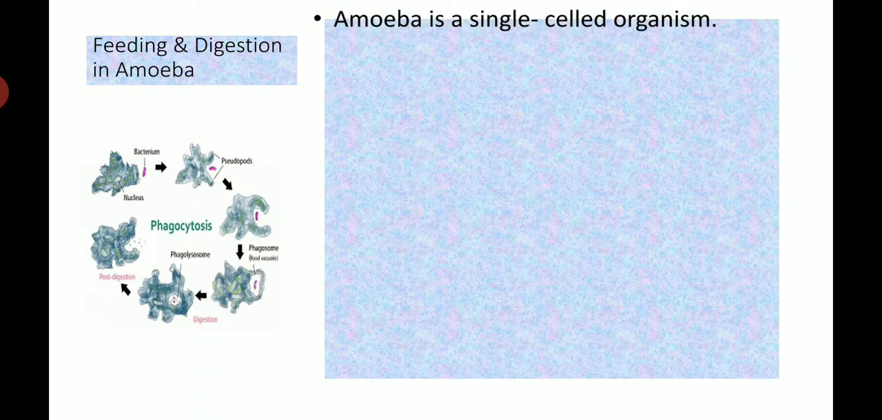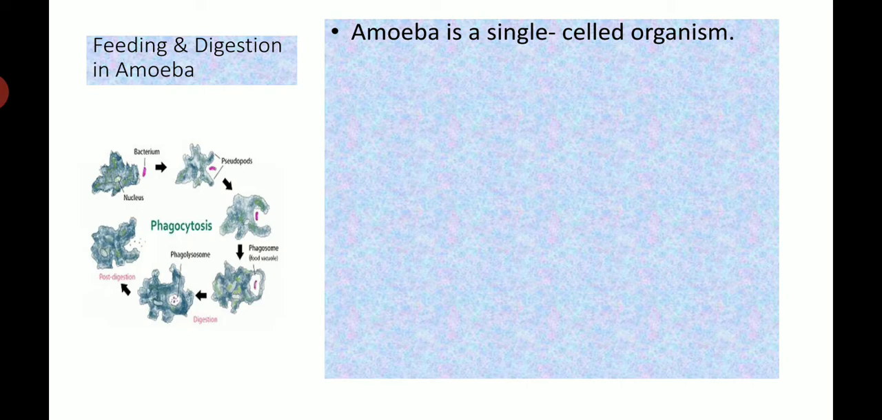Now let us come to how feeding and digestion takes place in unicellular organisms like amoeba. Amoeba basically takes its food through the false feet that are known as pseudopodia, and since amoeba is a unicellular organism, all the vital life activities are performed by that single cell.